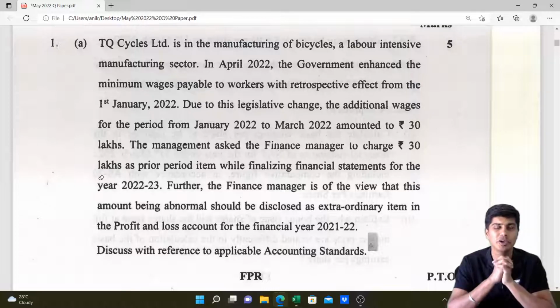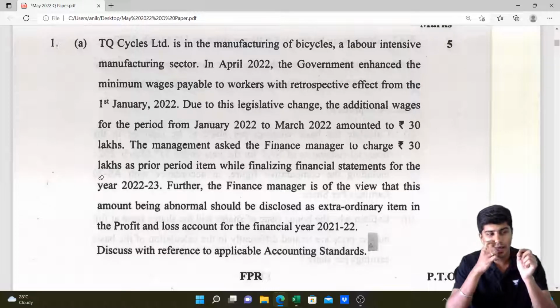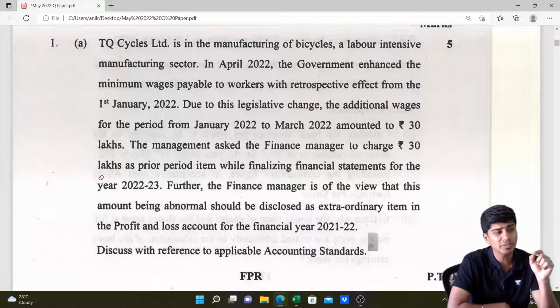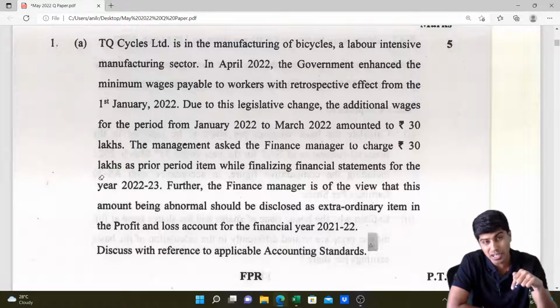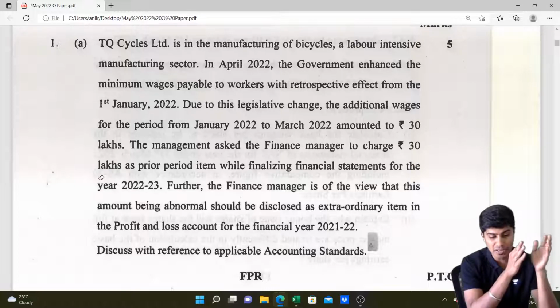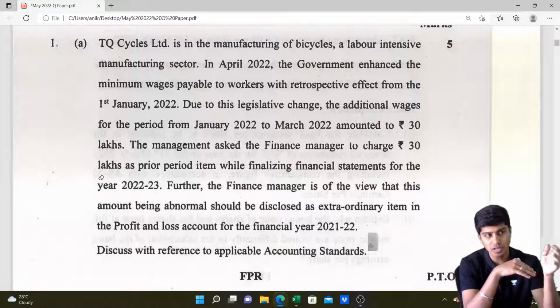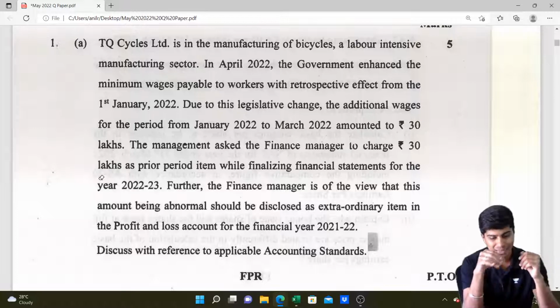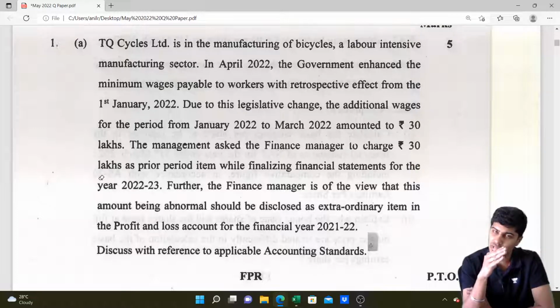What exactly is a prior period item as per AS 5? An item will be considered a prior period item if it is arising in the current period because of an error or omission in the previous period. In this context, the previous period is 21-22, that is 1st of April 2021 to 31st of March 2022, and the current period is 1st of April 2022 to 31st of March 2023.